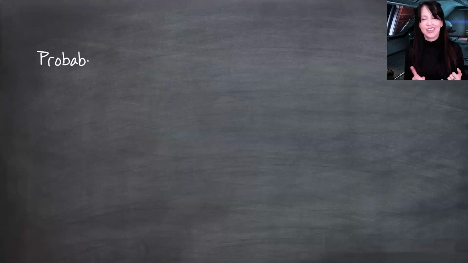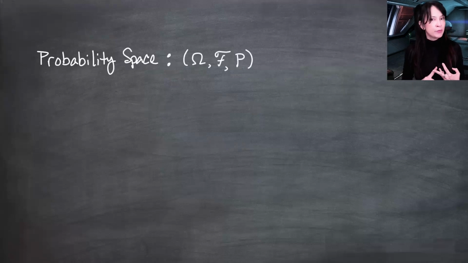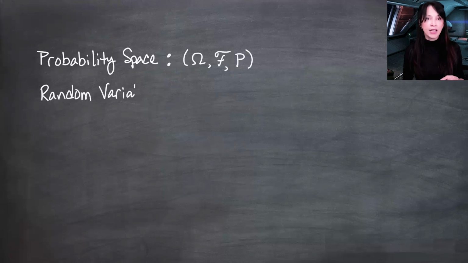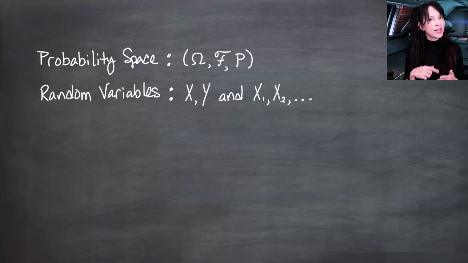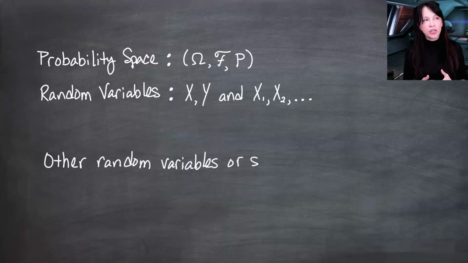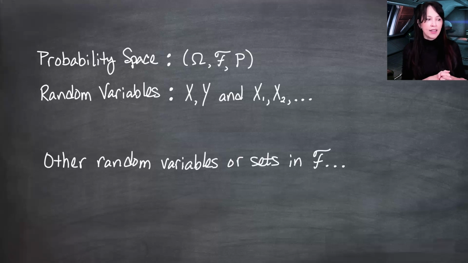Now I want to leave behind almost sure convergence for just a little bit and talk about making random variables from other random variables. Suppose I have a probability space consisting of a non-empty set omega, a sigma field curly F, and a probability measure P. I'm going to let capital X, capital Y, and then a whole sequence, capital X1, X2, etc., be valid random variables on this space. As mentioned, I want to talk about other random variables that can be formed by operations on these random variables, and also some sets that are described by behaviors of these random variables and show that those sets are in the sigma field curly F so that it makes sense to take the probability measure of them.